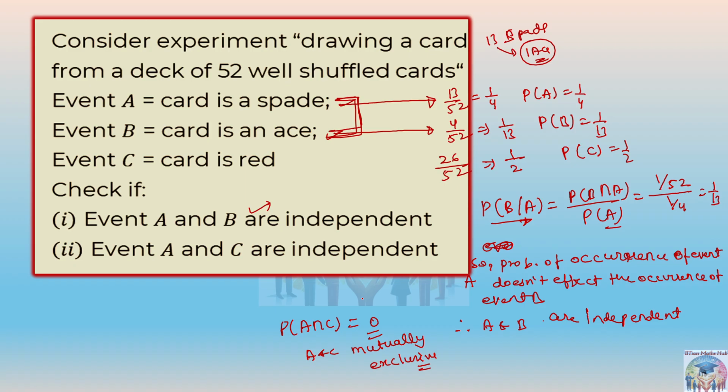If it is mutually exclusive already, then that means we cannot say that if one event has happened, then the second event can happen or not. Conditional probability we cannot find. Conditional probability will be zero. Yes.